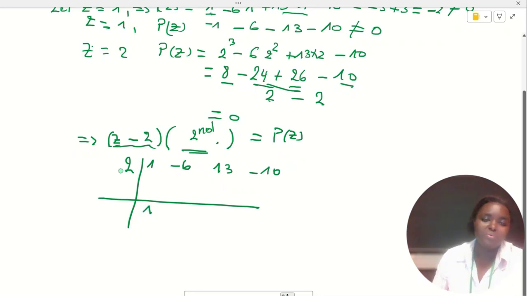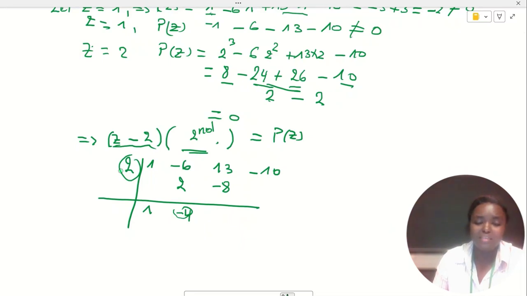Then we have 1 here, and we multiply. 1 times 2 is equal to 2. Then minus 6 plus 2 is equal to minus 4. This minus 4 times this 2 will be equal to minus 8. Then 13 minus 8 is equal to 5.